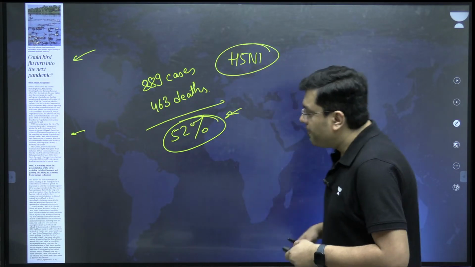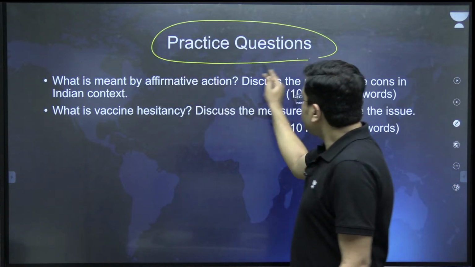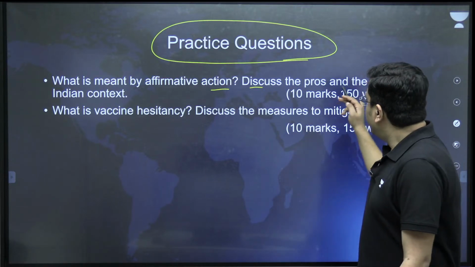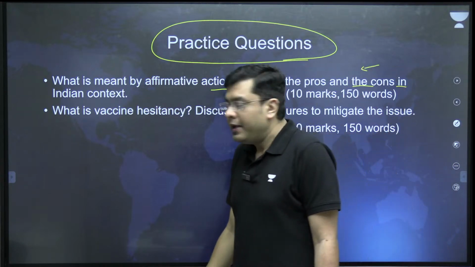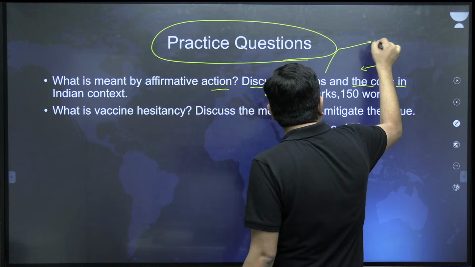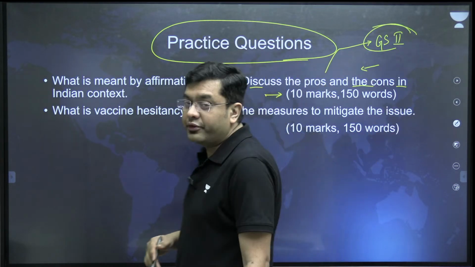Okay, now coming to the practice questions. The first question: what is meant by affirmative action? Discuss the pros and the cons in the Indian context. This is a 10-marker question. This can be asked in your GS paper 2. How do you answer this? How do you write an answer for this?